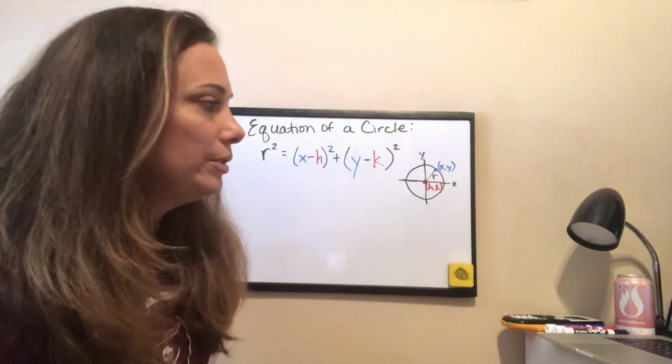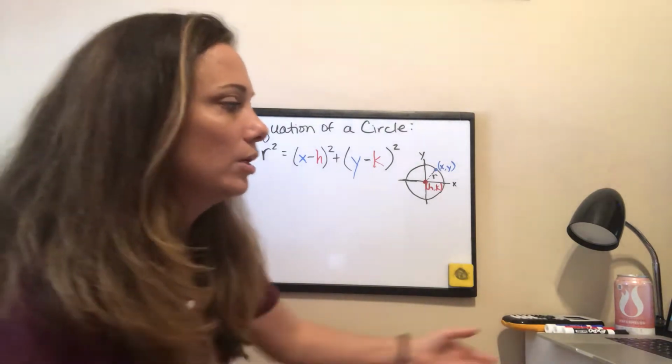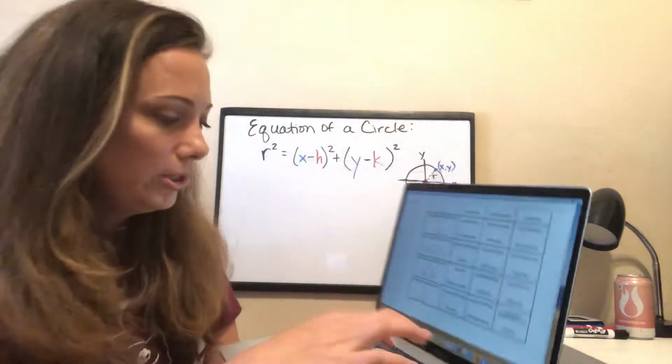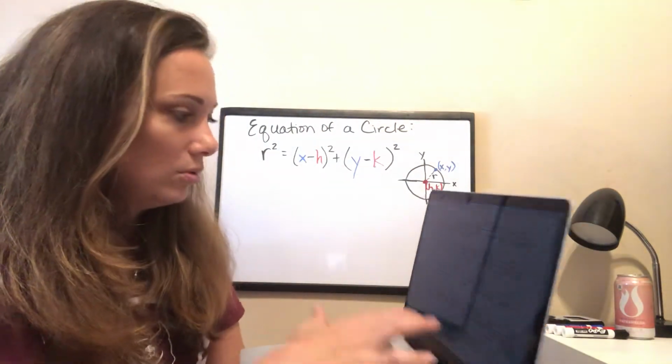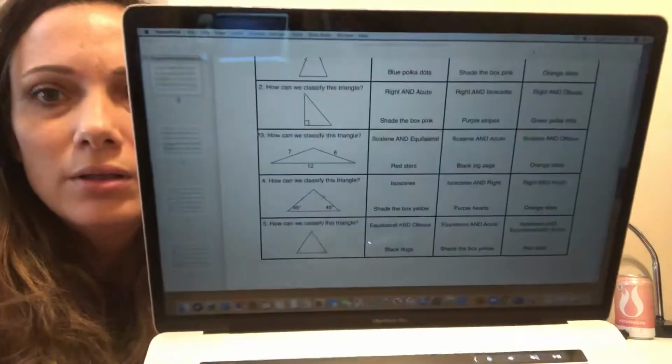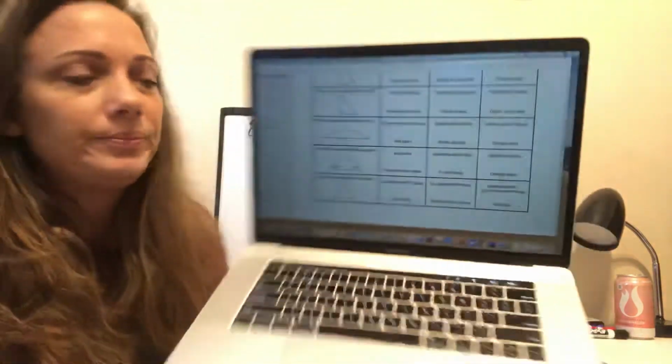Okay, number 3 said, how can we classify this triangle? Let me see if you can see it. Let me turn the brightness down real quick. Okay, it was number 3. So that big obtuse triangle right there. How can we classify it?